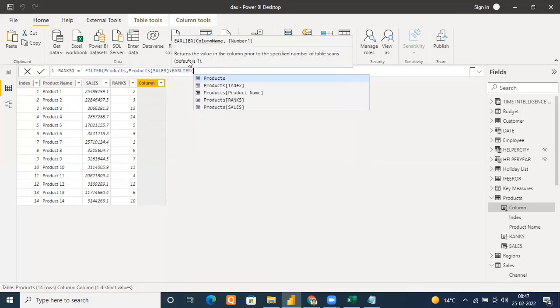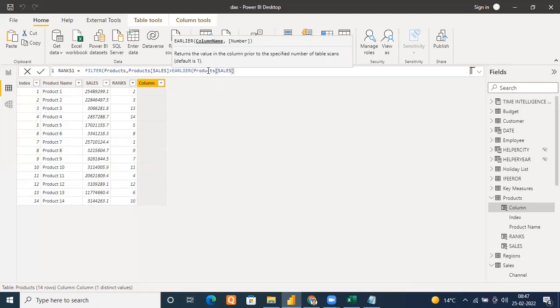EARLIER returns the value in the column prior to the specified number of table scans. Default is 1. You have to specify first of all which column you want. So I want which column values? Sales only, right? And how many outer contexts do you want to go? Here we have only two row contexts. One because we are in a calculated column, and second one because of this filter. Okay, so if you don't specify, it is taking one.